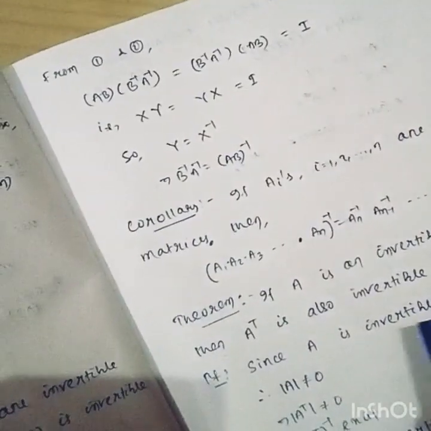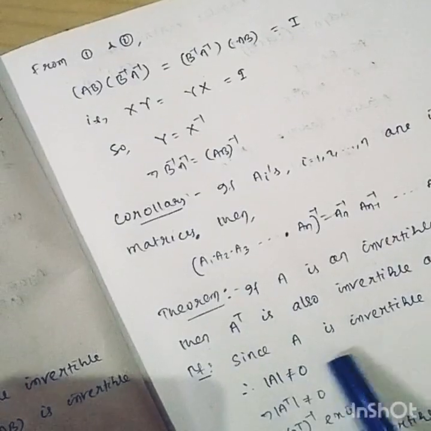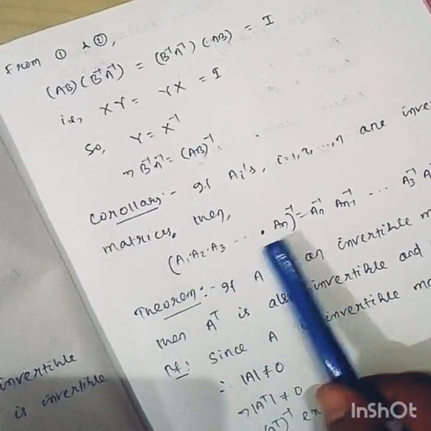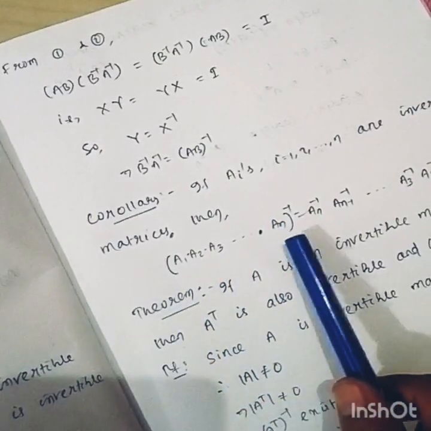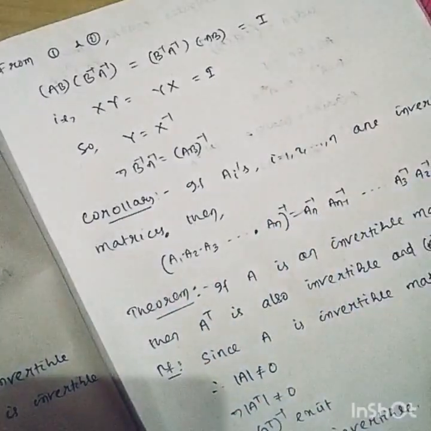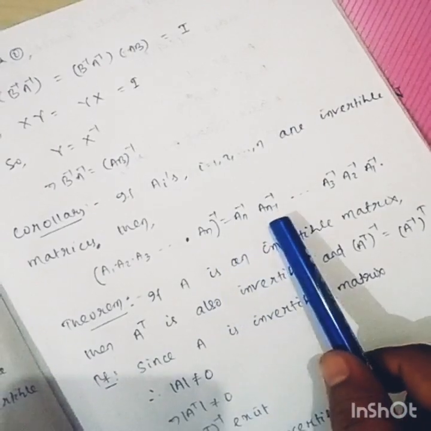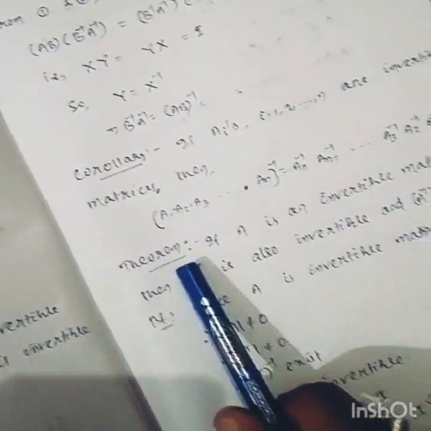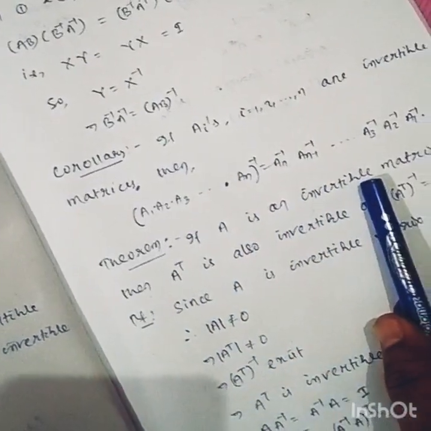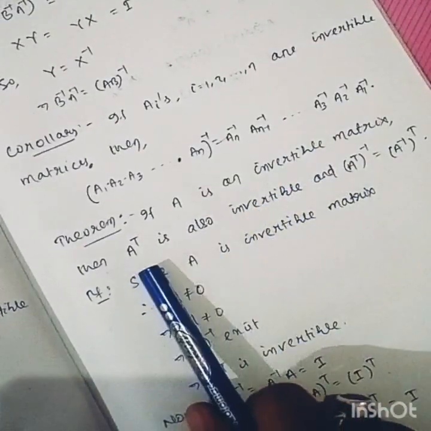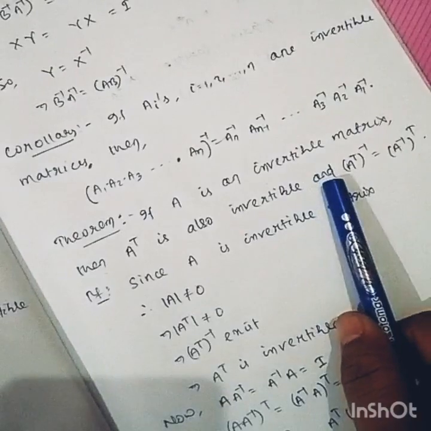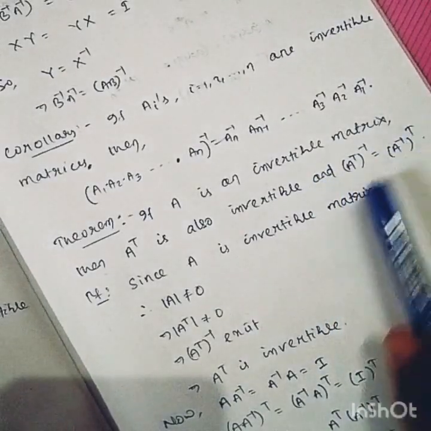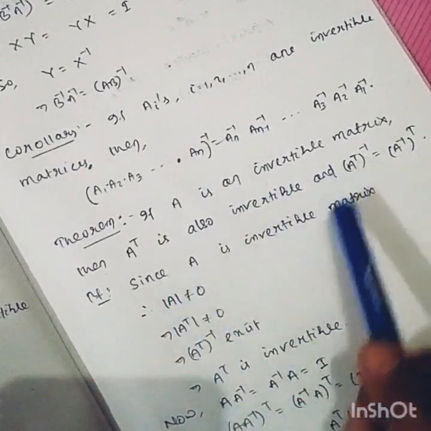This also holds for any number of non-singular matrices, that is, if A1, A2, ..., An are non-singular matrices, then the inverse of their product is the multiplication of the inverses in reverse order, that is, An inverse, An minus 1 inverse, up to A1 inverse. Another theorem: if A is an invertible matrix, then A transpose is also invertible, and the inverse of A transpose is equal to the transpose of A inverse. How to prove this?